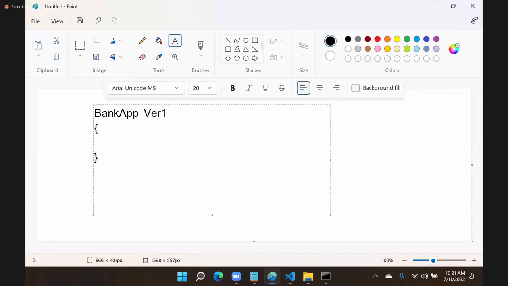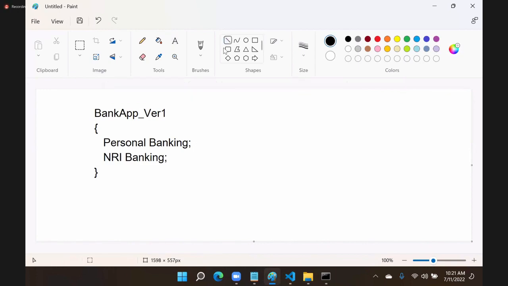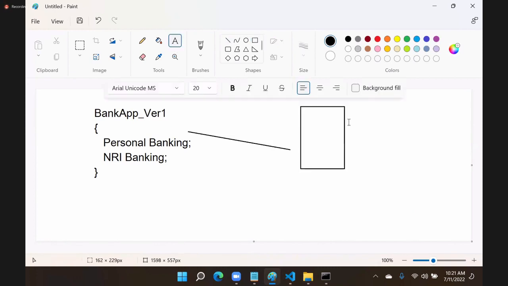Suppose we have customer, that is like personal banking. That is one option. We have NRI banking. Two modules are there, two options are there. Now what happened is, we installed this application on our device, on a mobile.